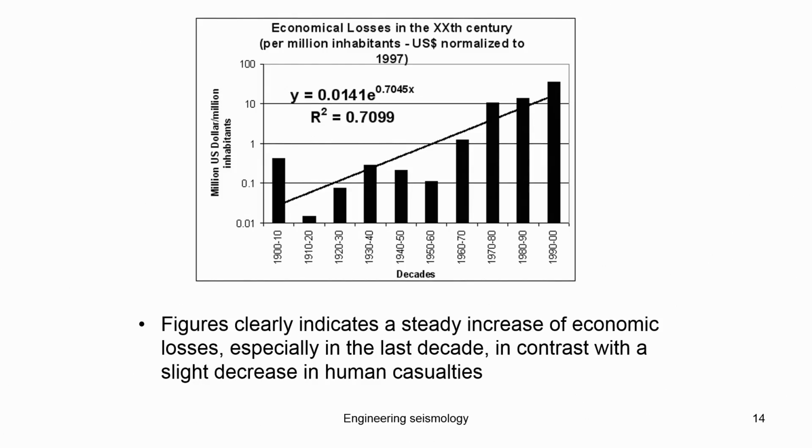In general, it starts at some level, and as the decades go by, it keeps increasing. This is not only because of the exposure of the people or the number of events occurring, but also because of the people's economic status and development. So, the economic loss due to natural hazards keeps increasing with every decade.